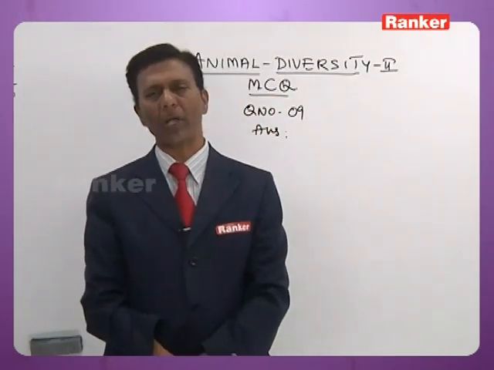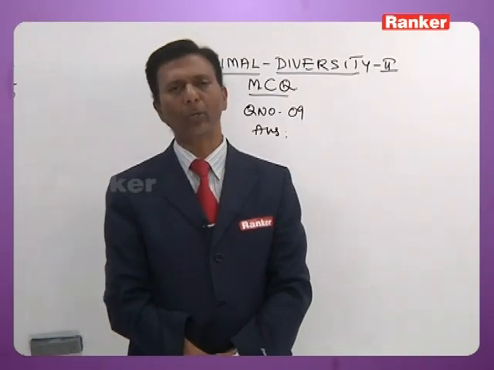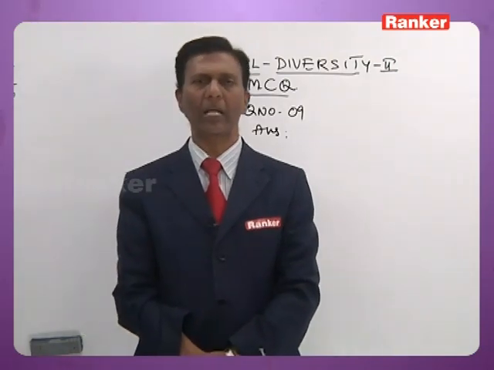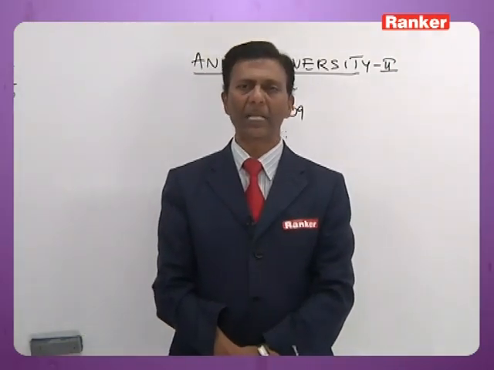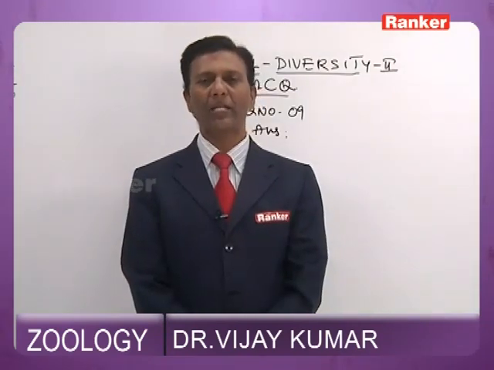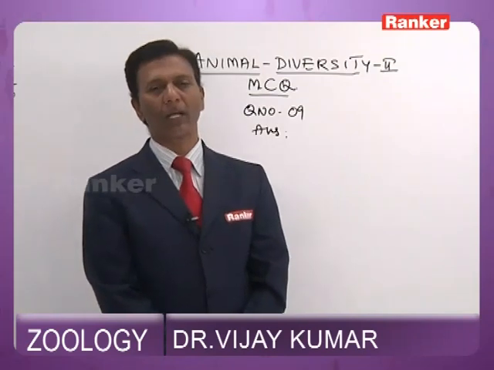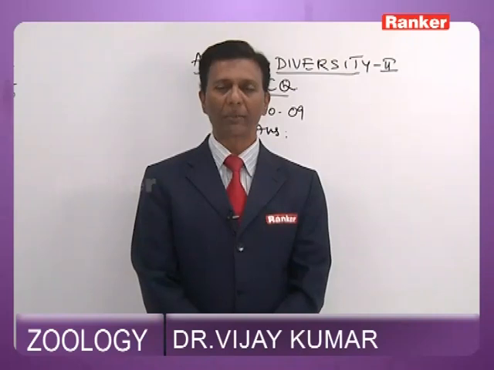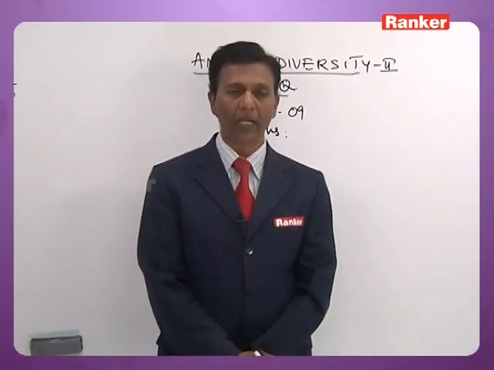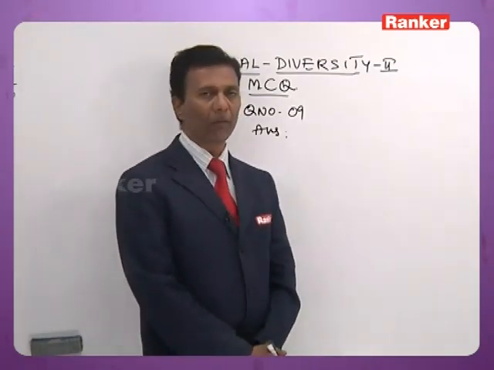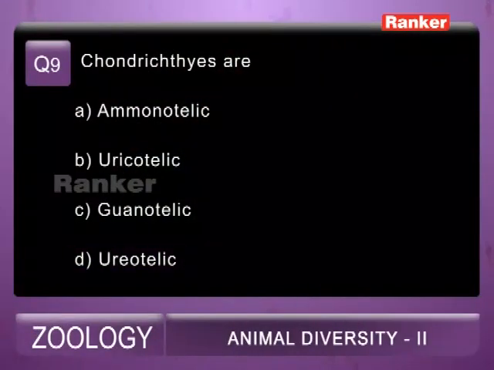So to overcome this, they convert ammonia into urea and store urea in their blood in a considerable quantity so that the concentration of blood increases to the extent of the concentration of marine water. So to maintain isoosmosity with the surrounding water, all chondrichthyes eliminate urea as a principal nitrogenous waste. They are aquatic, hence they are referred to as ureotelic. They eliminate only excess urea in the form of urine. So the 9th question correct answer is D, ureotelic.